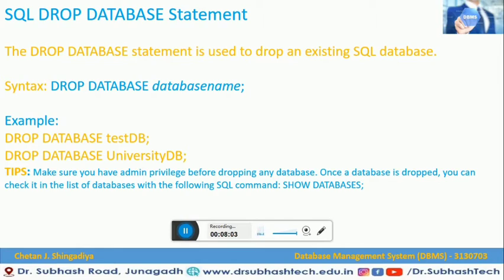Once a database is dropped, you can check it in the list of databases with the following command. When you drop any database and you want to check whether the particular database is dropped or not in the database list, you have to write this command, show databases. Once you fire that command from the RDBMS system, it will show the list of databases available in that system. So this is how you can drop your database using the drop database statement. I hope it is very simple and you can easily get it.